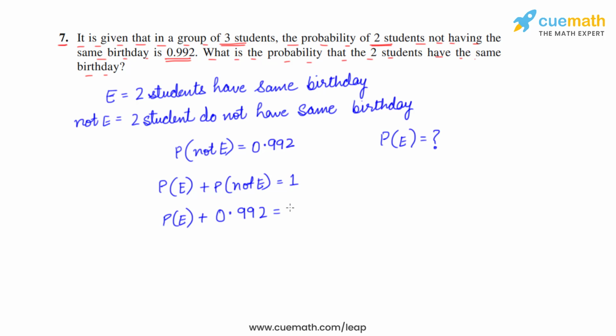0.992 equals 1. Subtract 0.992 from both sides. Here it will cancel out. So probability of E is equal to 1 minus 0.992, which is 0.008. So the probability of event E, that is the probability of 2 students having the same birthday, is 0.008.